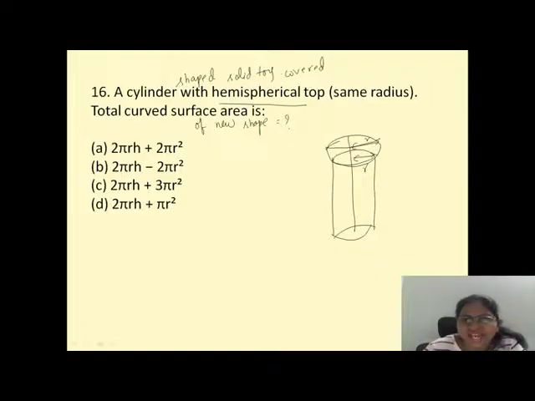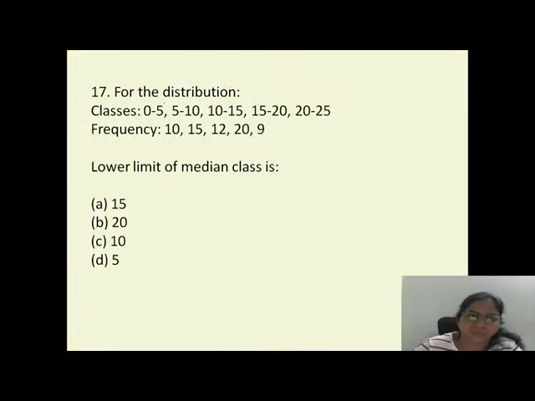Come on, just add it. Add the cylinder and add the hemisphere. That's it. What is the curved surface area of a cylinder? 2 pi r h. What is the curved surface area of a hemisphere? 2 pi r square. Direct question. Option number A. Now I am giving you 20 seconds. Come on, it's a very easy question. I already explained it to you in the previous set of paper. Tell me the answer.